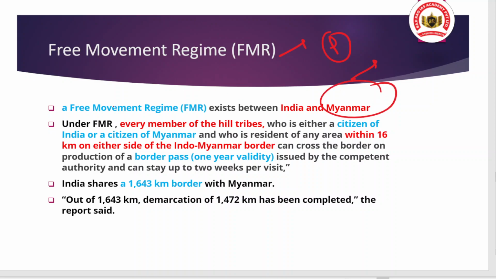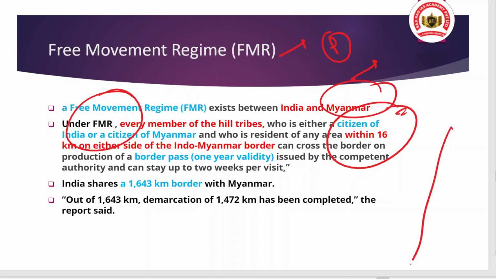Okay, so under the free movement regime, every member of the hill tribes, whether a citizen of India or a citizen of Myanmar, who is a resident of any area within 16 kilometers on either side of the Indo-Myanmar border, like this is the Indo-Myanmar border and this is the 16-kilometer area of India. So they can go here, and also they can come from Myanmar to here.